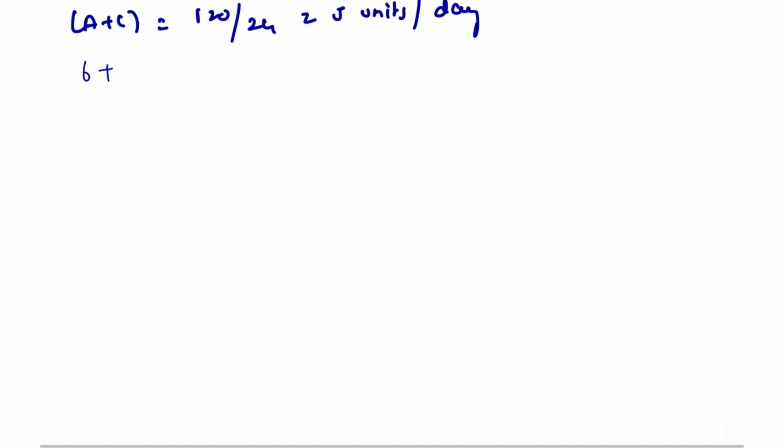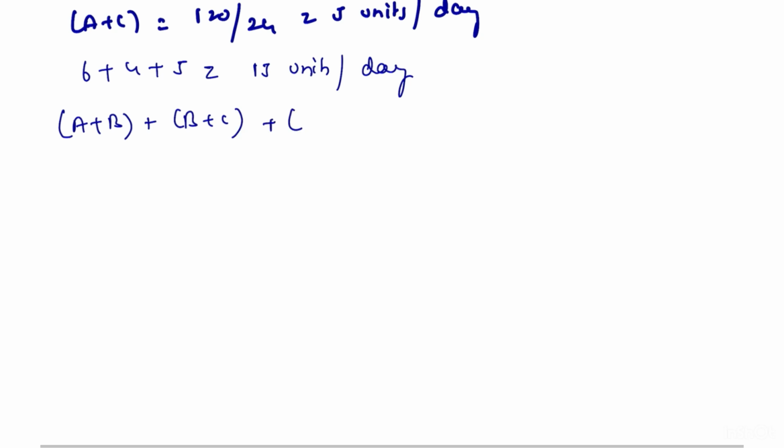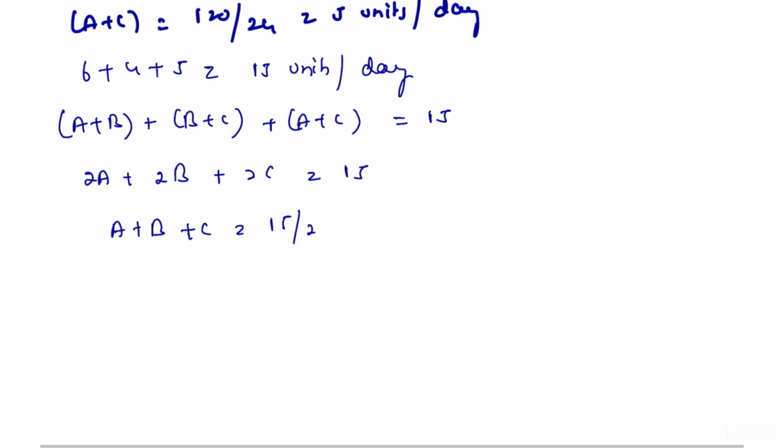6 plus 4 plus 5 is equal to 15 units per day it will complete. Now, we can solve A plus B plus B plus C plus A plus C is equal to 15. By calculating this, we get 2A plus 2B plus 2C is equal to 15. A plus B plus C is equal to 15 by 2, that is equal to 7.5 units per day.